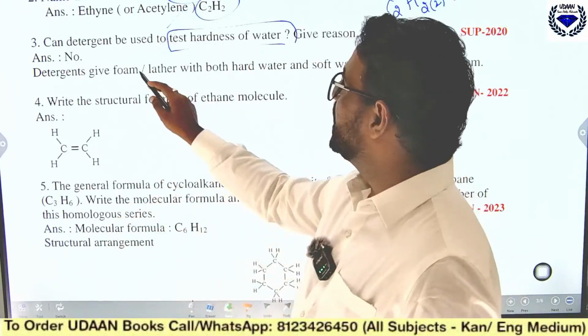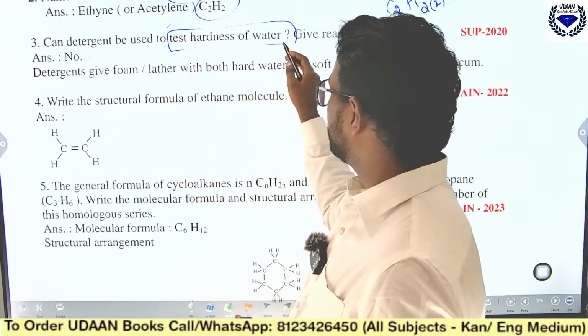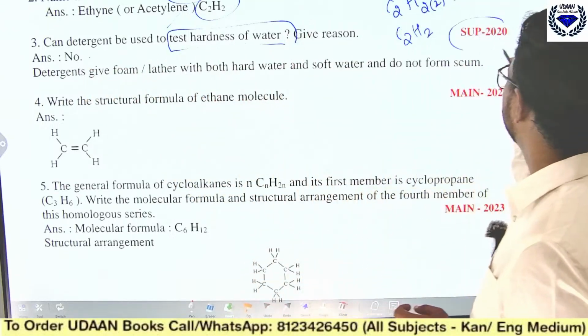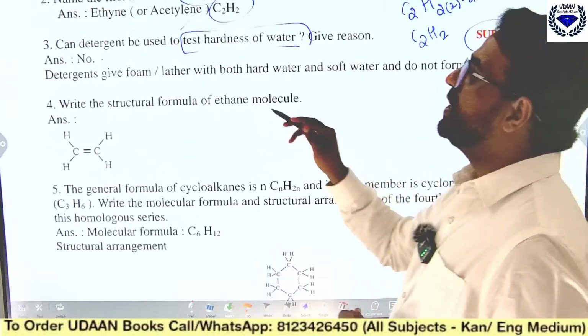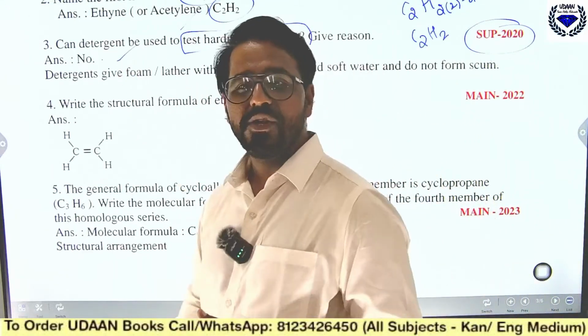Just see here, can detergent be used to test hardness? This question came in the supplementary exam 2020. No, you cannot use detergent. Okay, what should you use?